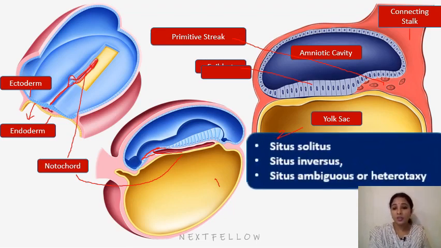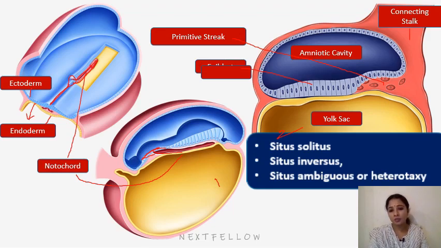So situs solitus is the normal positioning of the organs. Situs inversus means opposite side positioning, and ambiguus means one or two organs are abnormally positioned. It is called situs ambiguus, which is otherwise called heterotaxy. One thing to be noted here: individuals with situs inversus have a low risk of having other birth defects.